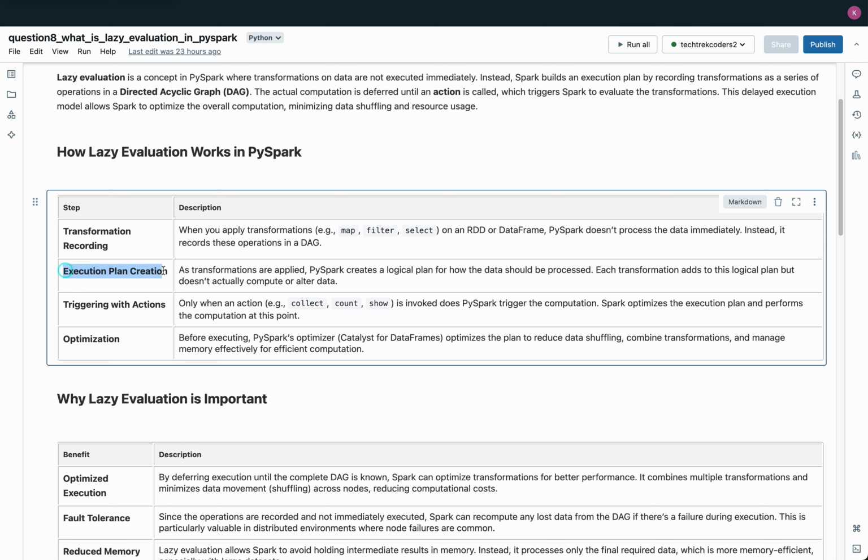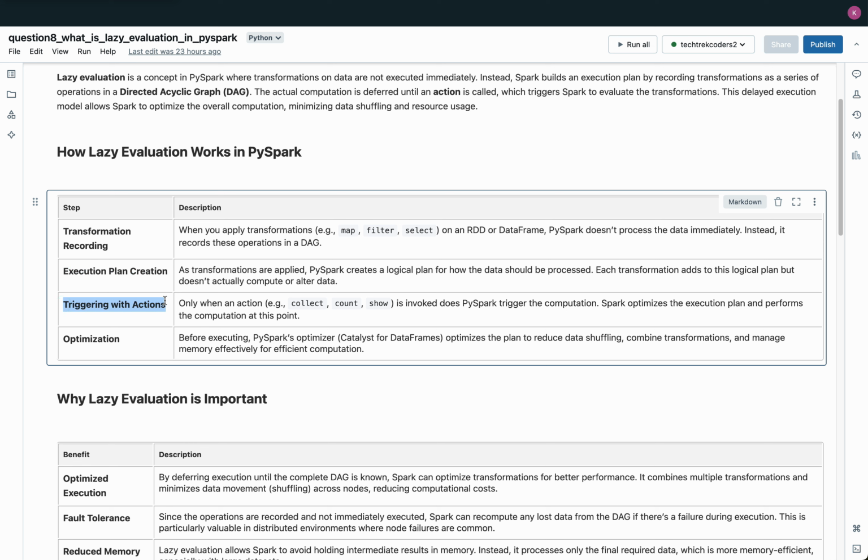Execution plan creation. As transformations are applied, PySpark creates a logical plan that outlines how the data should be processed. Each transformation you apply adds to this logical plan without computing or altering the data itself. This plan serves as a blueprint for the final computation, ensuring that PySpark has a complete view of the operations before execution. This approach allows PySpark to gather all transformations and determine the most efficient path to execute them later.